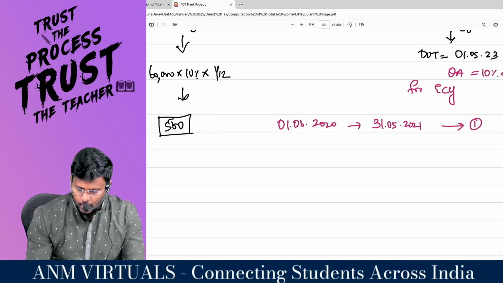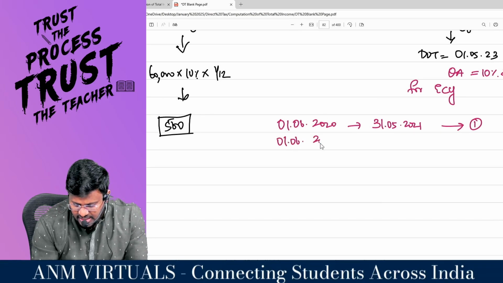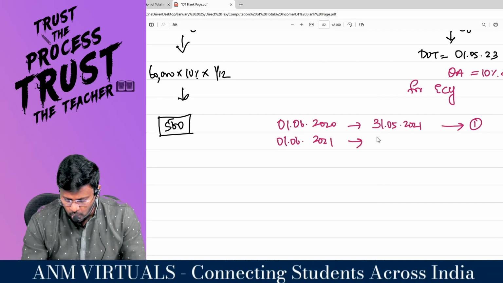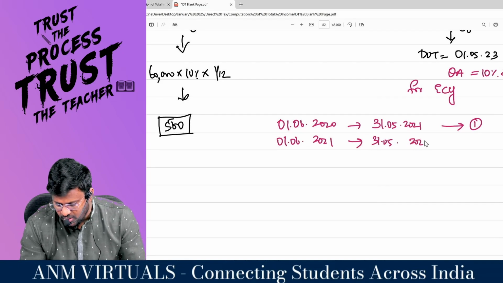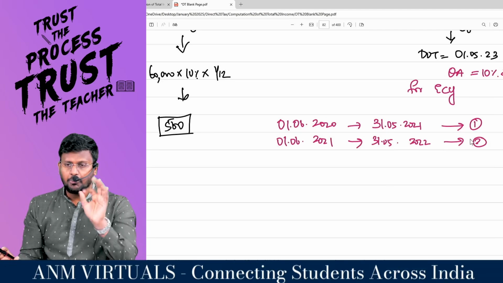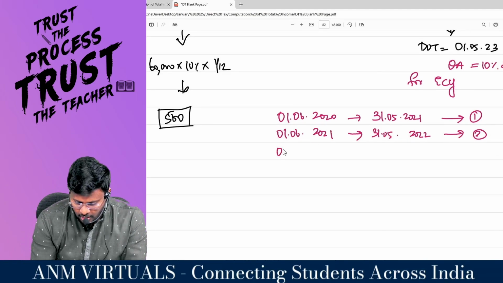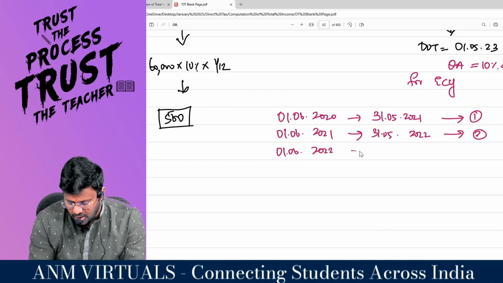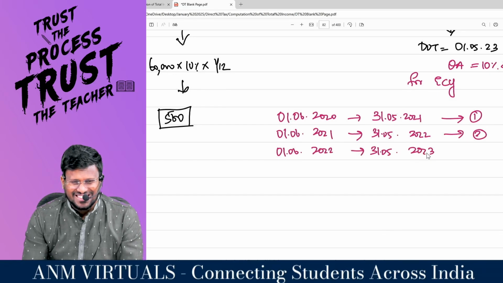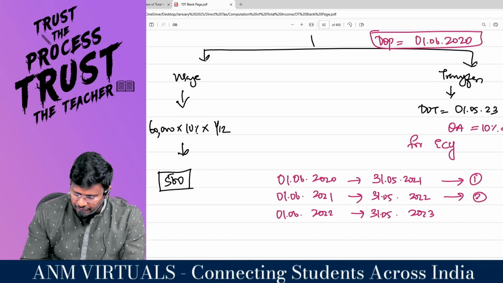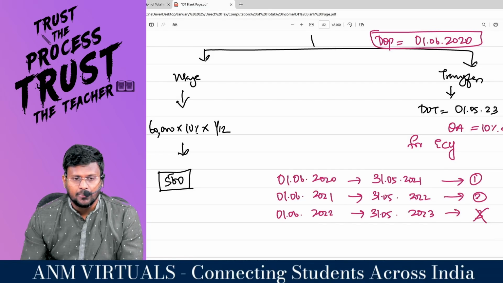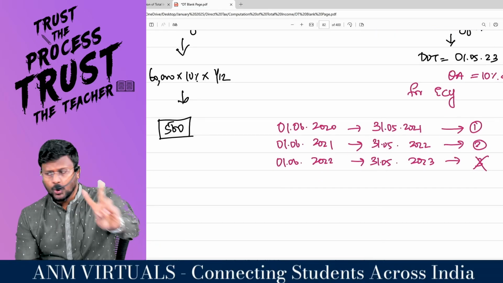Comfortable? Next, again 1/6/2021, which is the very next day after 31/5, till 31/5/2022. The second year has been fully completed. Very important provision for the exam. Then 1/6/2022 till 31/5/2023. When they transferred it was 1/5. But is this third year completed? Not completed. That means there are only 2 completed years.